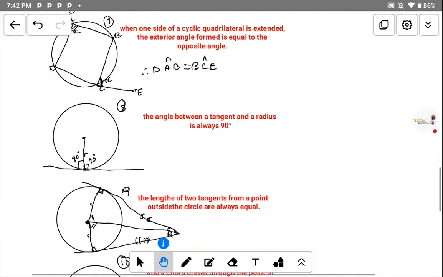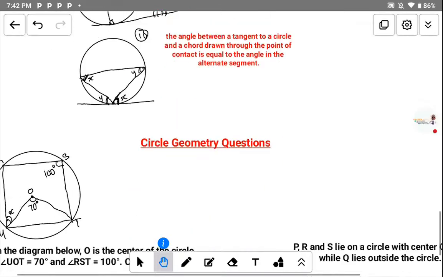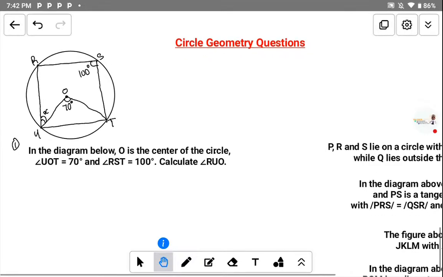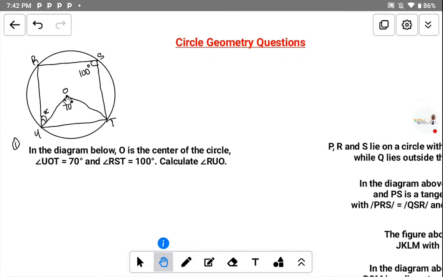Now, I'm trying to get back to the business of today. So if you look at it now, how do you attempt to solve it? Now we're given this. How do you attempt to solve it? You see, we are to find the angle RUT. So we want to find this angle here. You study the diagram very well.